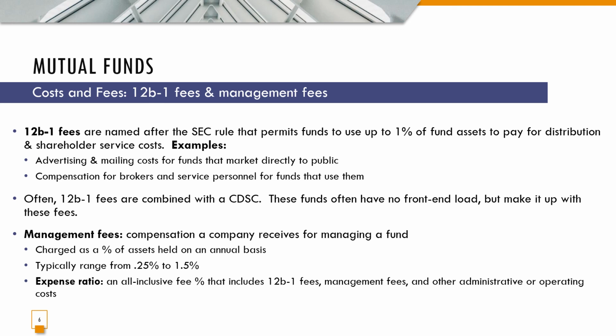This is the compensation a company receives for managing a fund. It's charged as a percent of assets held on an annual basis, and it typically ranges from 0.25% to 1.5%. And then finally, expense ratio. This is an all-inclusive fee percentage that includes 12b-1 fees, management fees, and other administrative or operating costs.